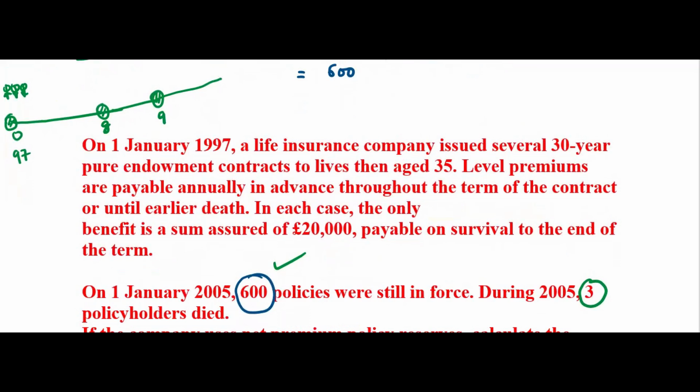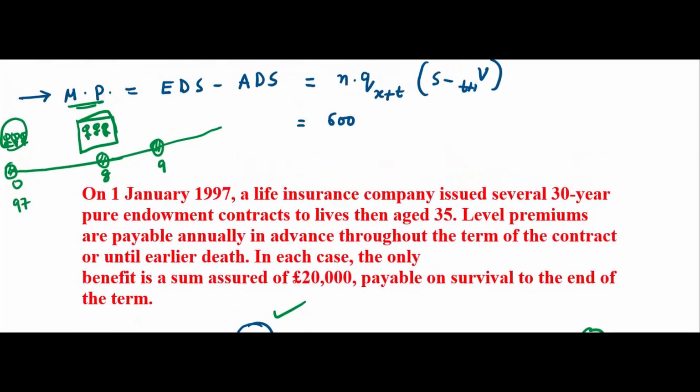Okay. Then what will happen? We'll try to know how many people are surviving here. When the policy started, maybe there were many people. Now 8 years have passed, and here 600 people are surviving. So the company is thinking regarding the death strain. Okay, so how will the death strain be? The company is thinking about that here.